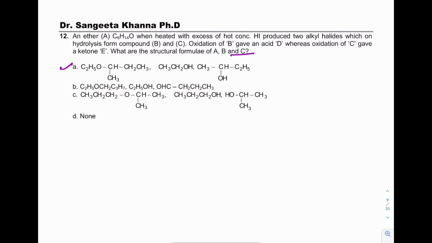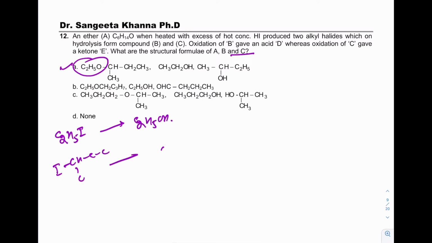Like in A, with HI, it gives ethyl iodide and butyl iodide. Ethyl iodide on hydrolysis gives primary alcohol and the other gives secondary alcohol. This on oxidation gives ethanoic acid and this on oxidation gives ketone.